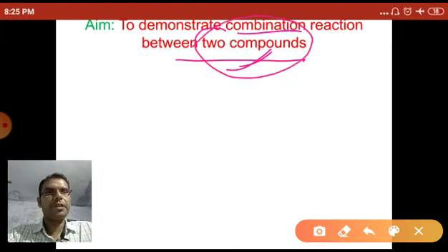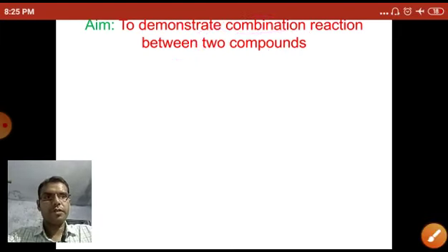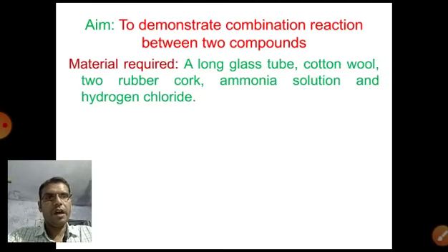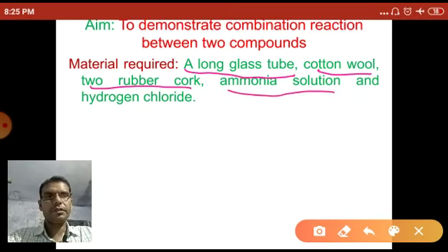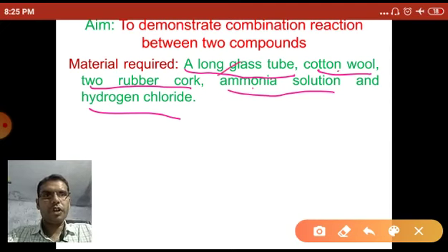So the required materials for this activity are a long glass tube, some cotton wool, two rubber corks, ammonia solution, and hydrogen chloride.